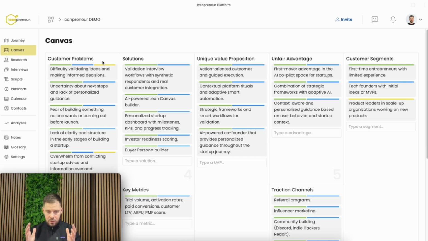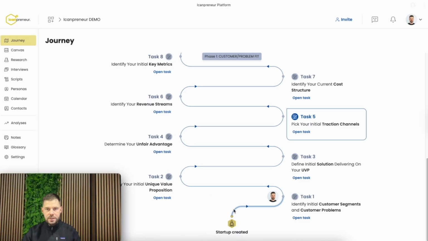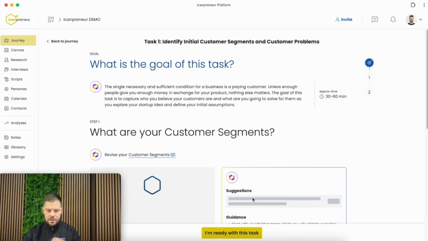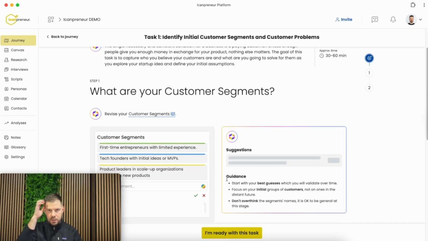And I already have some starting points for each of those. I already have some ideas about who I'm targeting, what are their problems, what is the unique value proposition, and so on. But working on all of those at the same time might be overwhelming. So the platform has the Journey, which is breaking the process of creating a successful product into small manageable tasks that I can take one at a time. So for each of these tasks, the platform is going to give me guidance, examples, and all the needed context in order to be successful in achieving it.